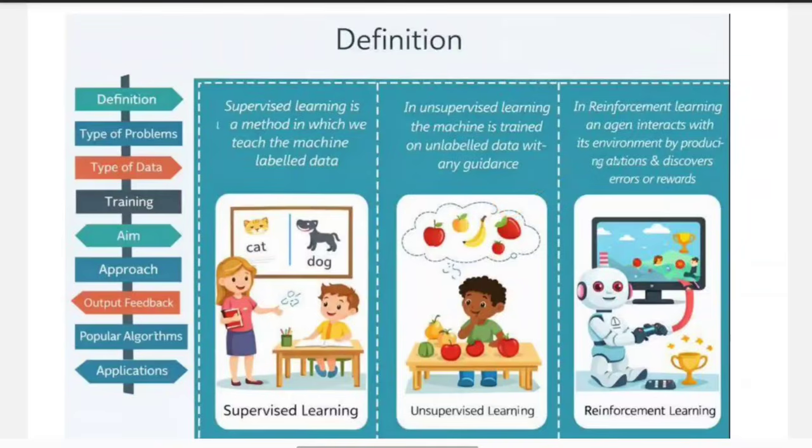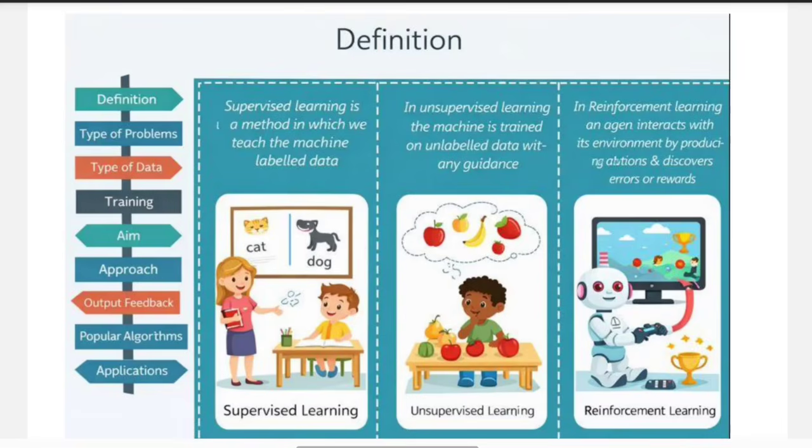But nobody is telling the child which fruit is what, like it is apple or it is banana or orange. So the child observes the fruit carefully and starts understanding the differences on their own. Maybe the child groups round fruits together, or long fruits separately. So learning happens without any guidance.